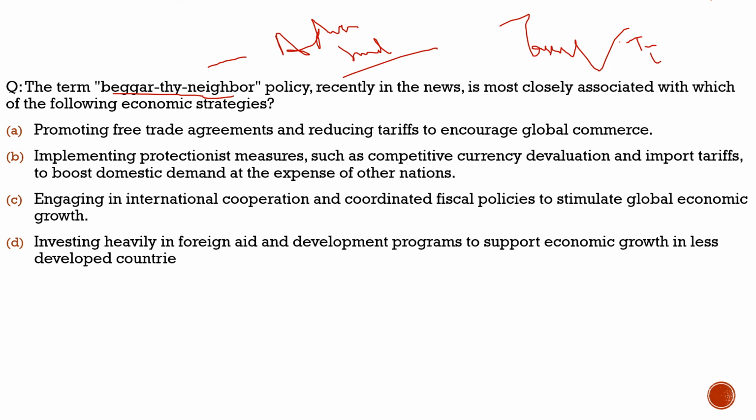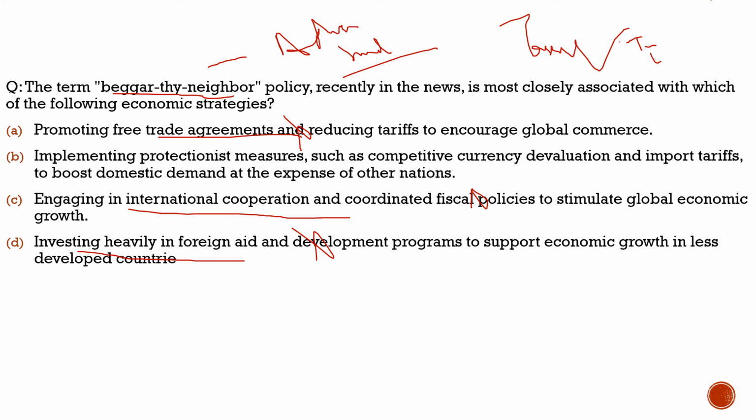Now let's understand this concept, as a question about it can be asked in the exam. Let's see what it says. The question says the term beggar thy neighbor policy, recently in the news, is most closely associated with which of the following? First, promoting free trade agreements, totally incorrect. Third statement, engaging in international cooperation and coordinated fiscal policies to stimulate global economic growth, incorrect. Fourth statement, investing heavily in foreign aid and development, incorrect.